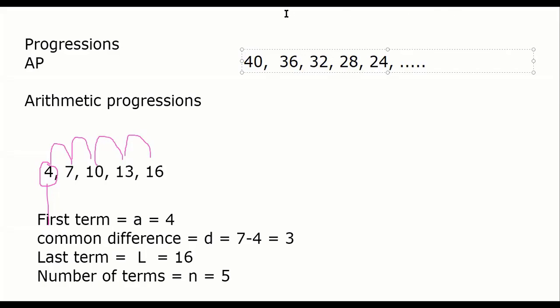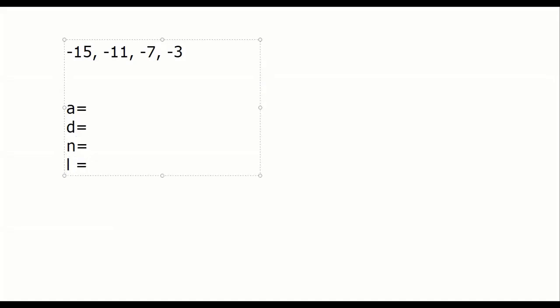Let's do one thing now. So everybody knows. First, what I want is: tell me what is the first term, what is the difference, what is the number of terms, what is the last term? Everybody find out quickly, tell me on chat. It's very easy.